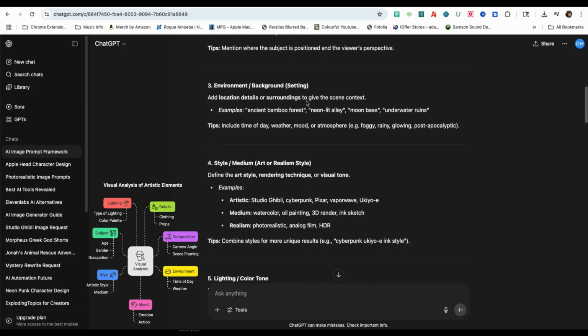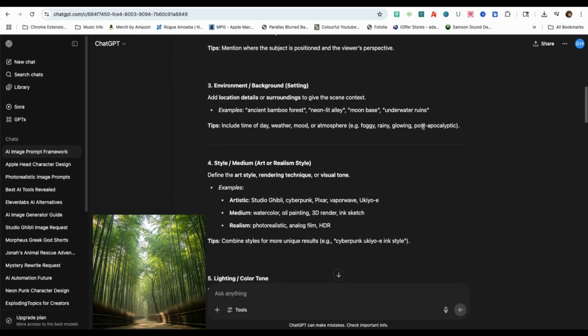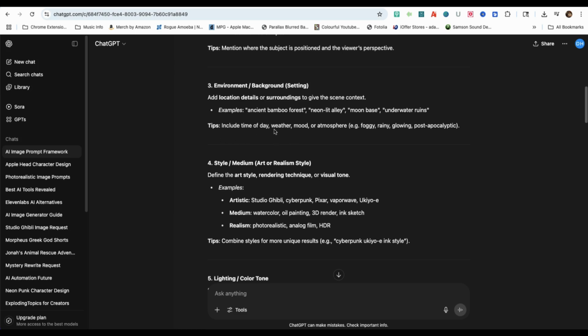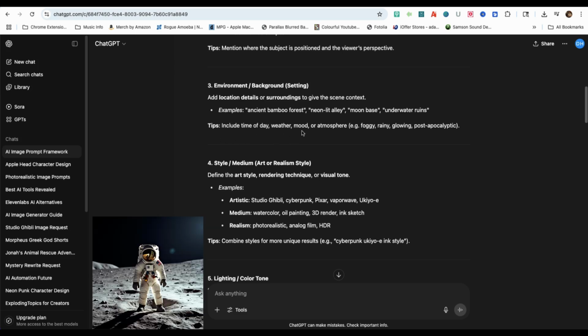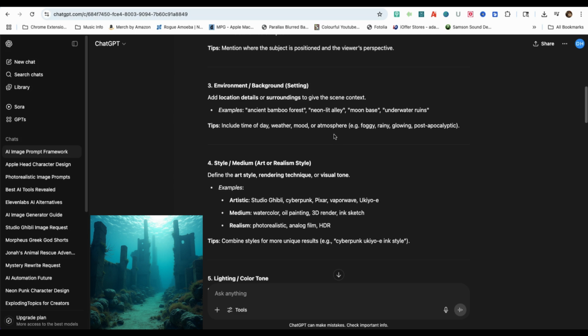Third on this list is environment and background setting. Add location details or surroundings to give the scene context. Some examples are ancient bamboo forest, neon-lit alley, moon base, and underwater ruins.